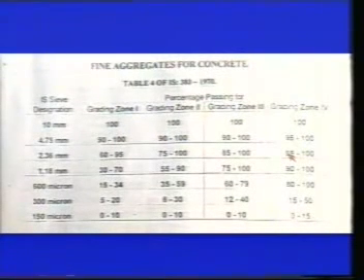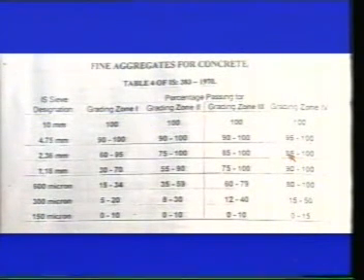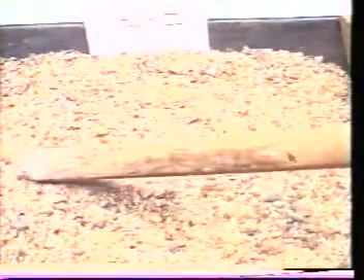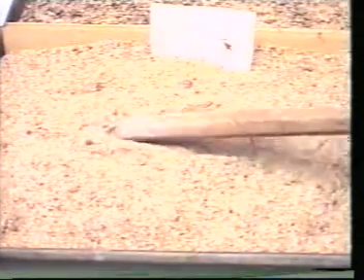Look at the fine aggregates of Zone 1, Zone 2, Zone 3, Zone 4. Zone 1 has a fineness modulus of nearly 3.5. This is Zone 2 graded fine aggregate. This is most ideal to use in concreting purposes. Its fineness modulus ranges from 2.8 to 3.2.